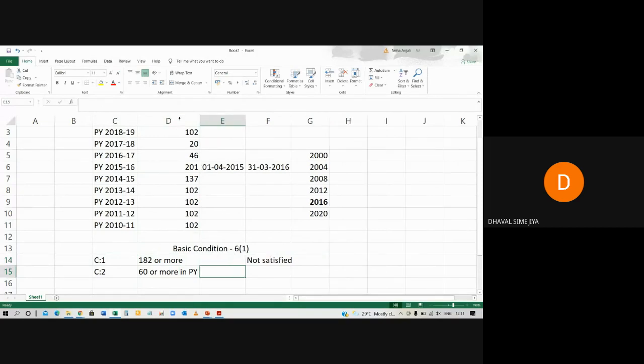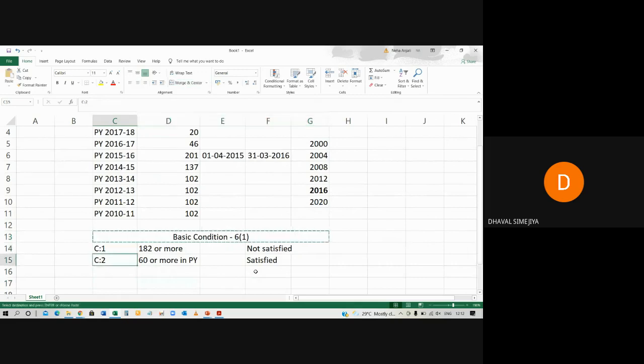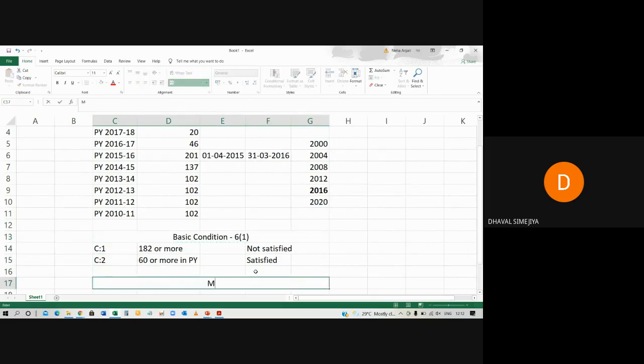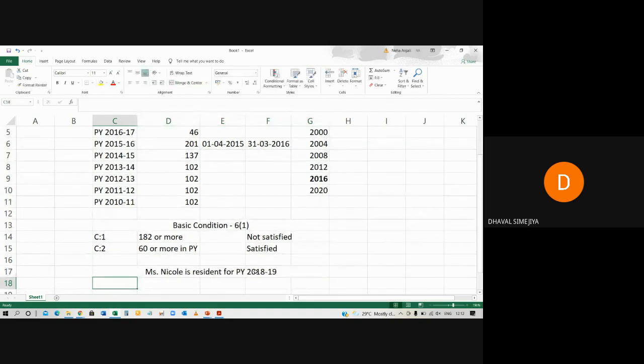Now, 365 days in preceding 4 years. So if you do the total, 20 plus 46 plus 201 plus 137, it is 404. So you have to write down that condition number 2 is satisfied. So now Miss Nicole is resident in previous year 2018-19 or assessment year 19-20. Clear? You have to write down the conditions.